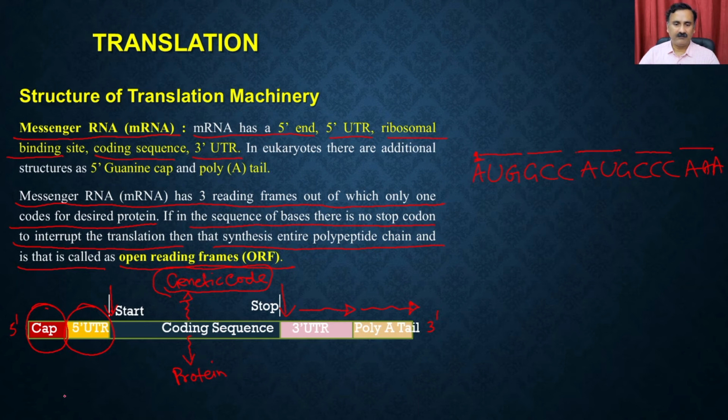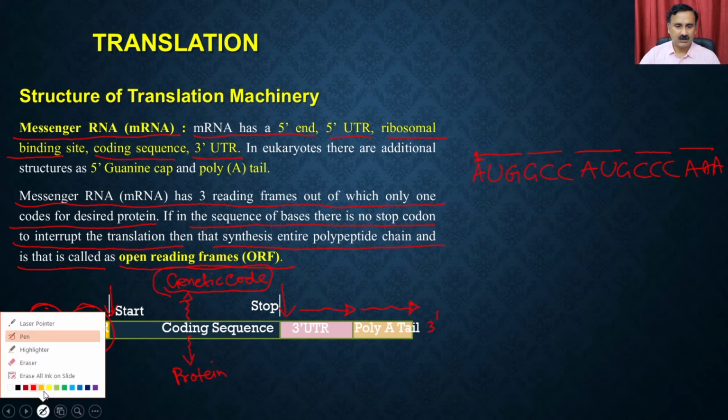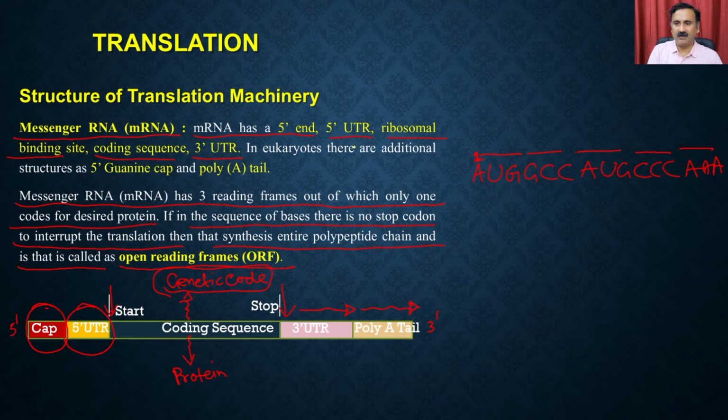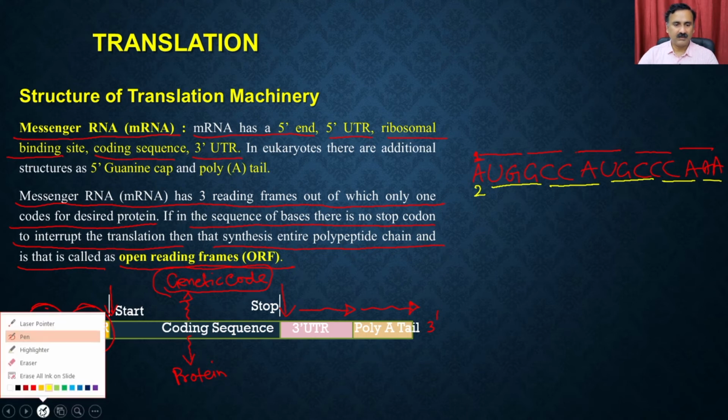Now if I change the color, you can have reading frame number 2, which is going to be like this. It leaves the first residue, and reading frame number 2 is UGC, then CCA, then UGC, then CCA, and the A. These last ones are not part of the reading frame because you only have 2 nucleotides, and we are going to discuss this later. Then you have the third reading frame.